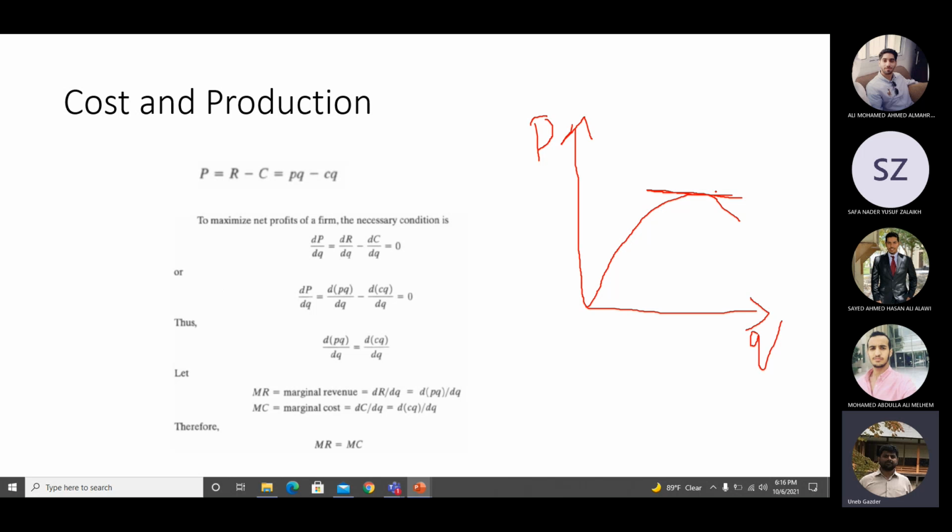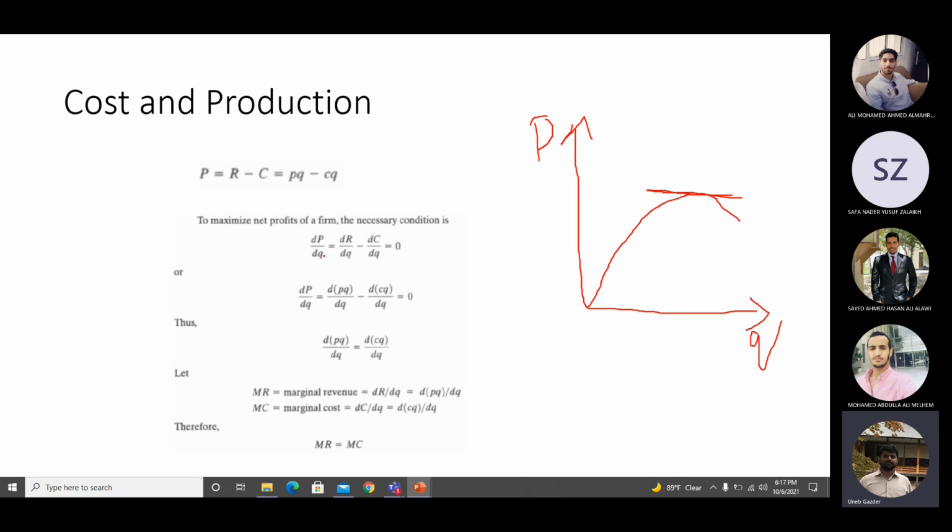Since it's a curve, at the maximum point the curve has a slope of 0. So how do you find the slope of a curve? You take the derivative of the equation of the curve. So dP/dQ, the derivative, should be equal to 0. dP/dQ is the slope of the curve, and the slope at the maximum point is always 0.